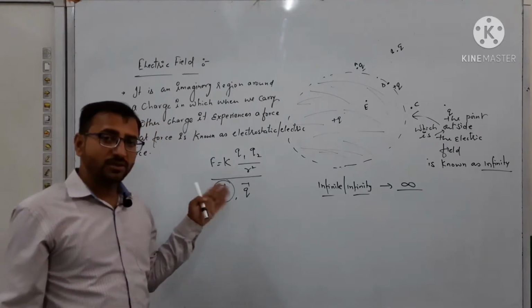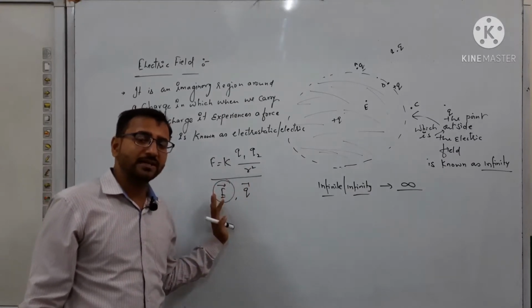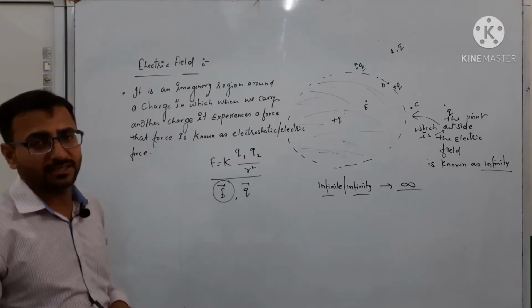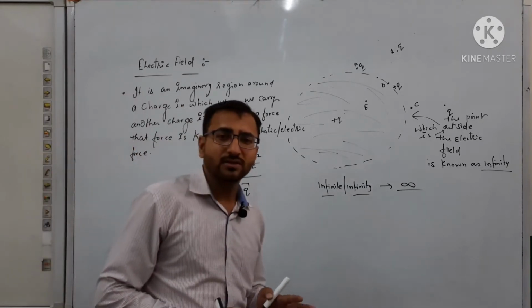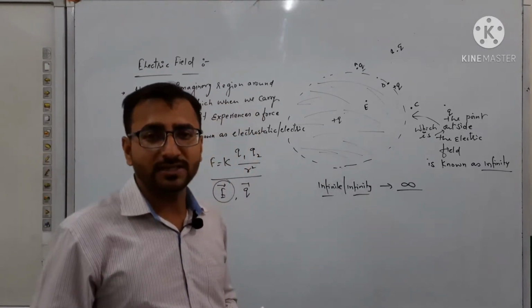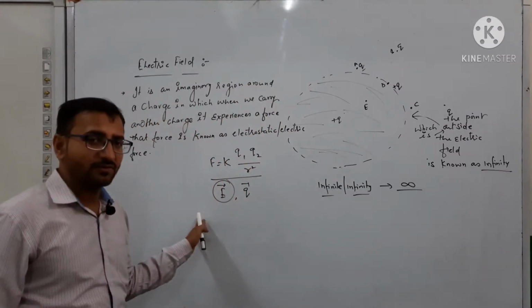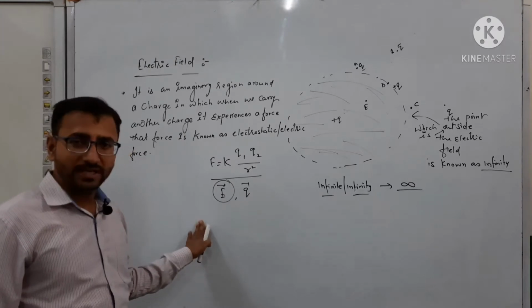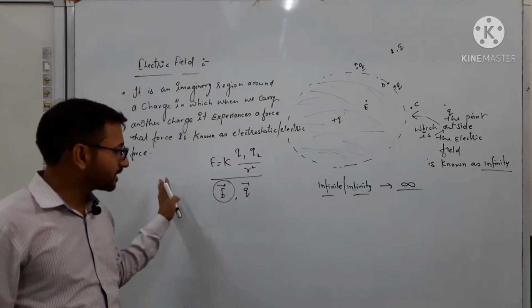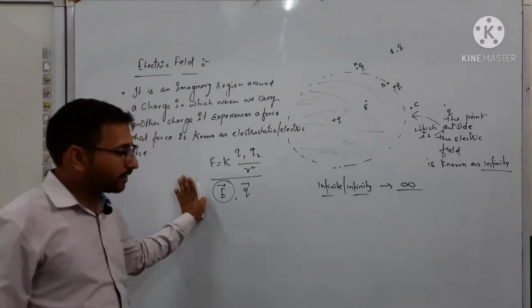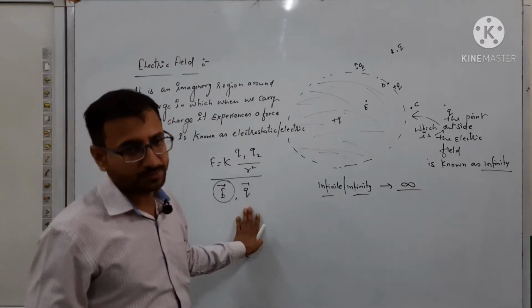Before calculating the electric force due to this electric field, we will first understand the electric field intensity. What is the definition of electric field intensity? The force can be calculated with the help of the formula of electric field intensity, which gives the relationship between the electric field intensity E, the force F and the charge Q.